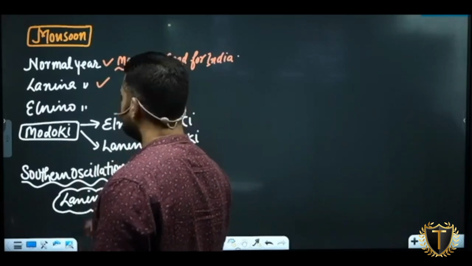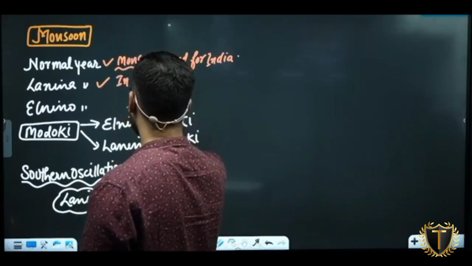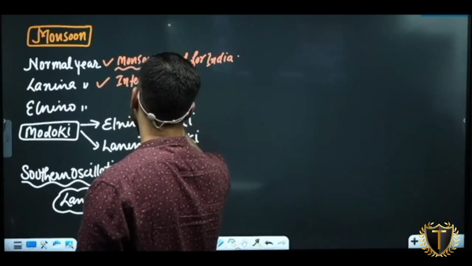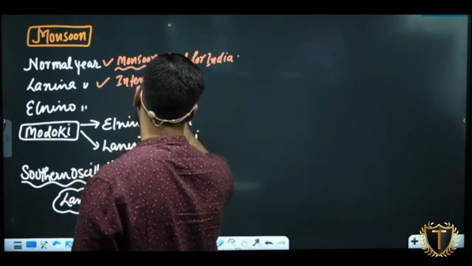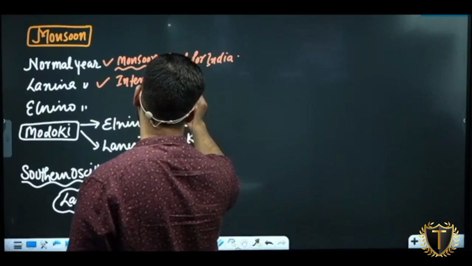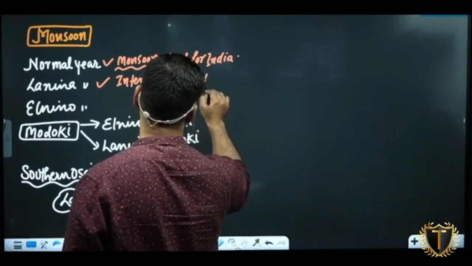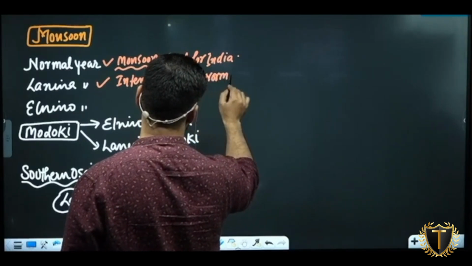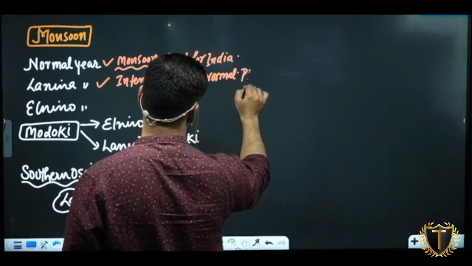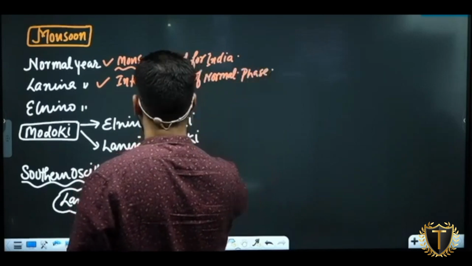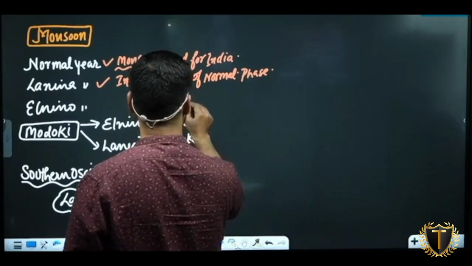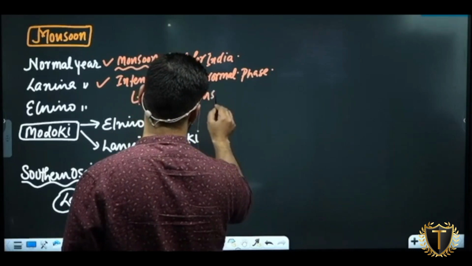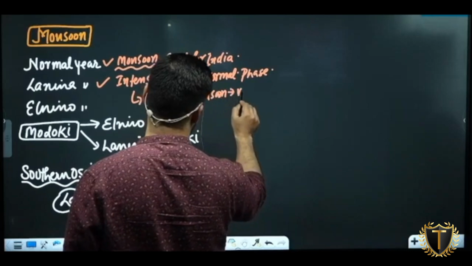La Nina is the intensification of normal, the intensification of the normal cycle; you can also say normal phase. It means Indian monsoon very good.